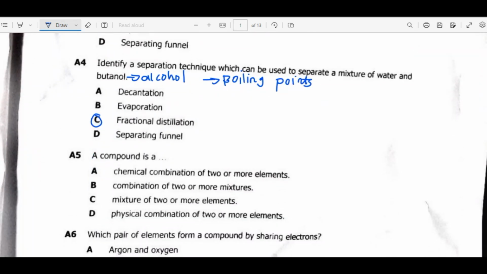Question 5. A compound is a chemical combination of 2 or more elements. So this is our answer. B is not. C, mixture of 2 or more elements. No, it's not a mixture, it's a chemical combination. We need to have the word chemical.